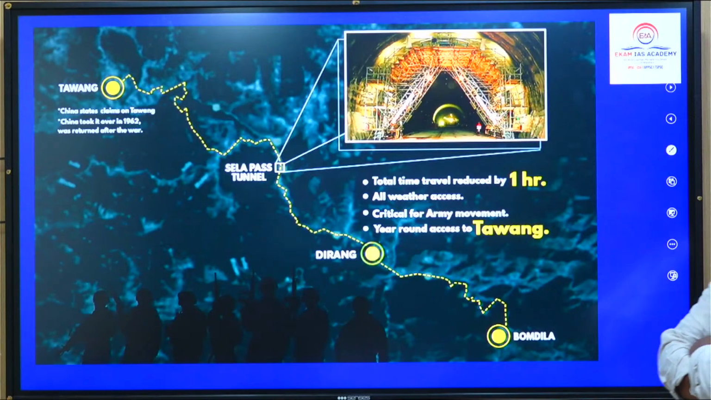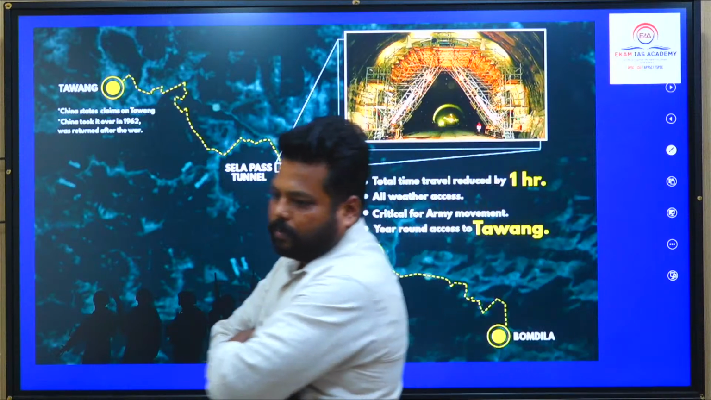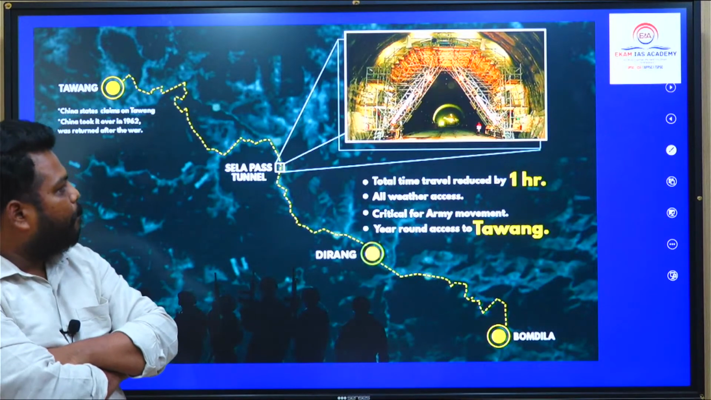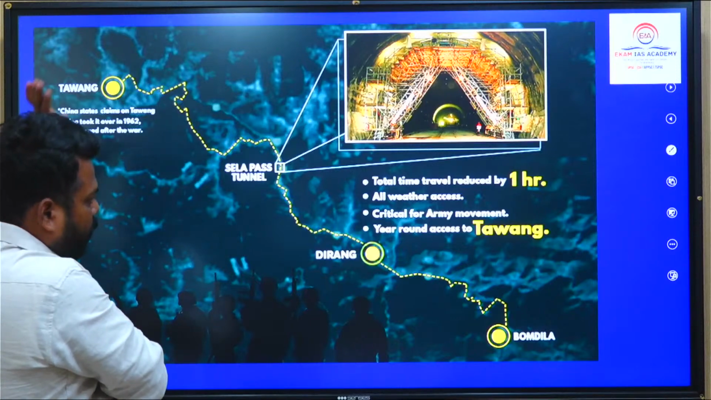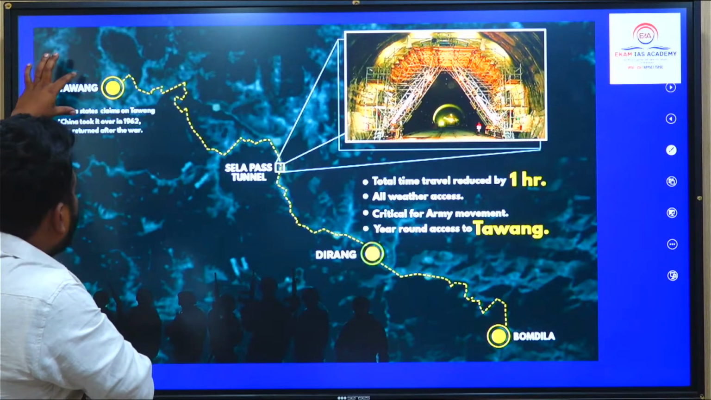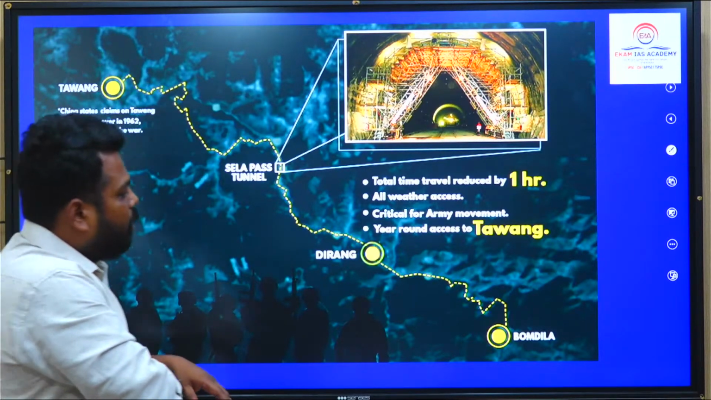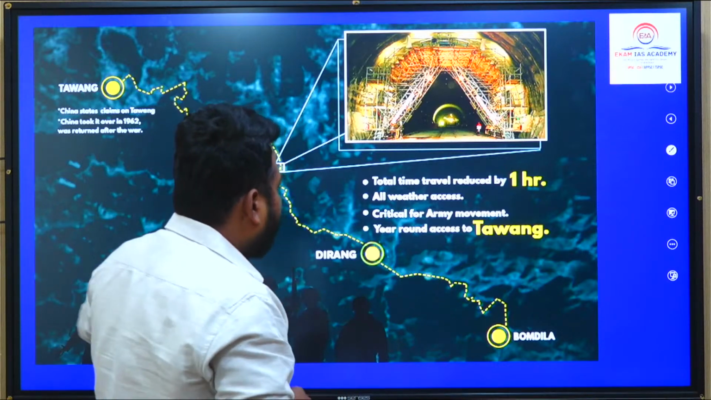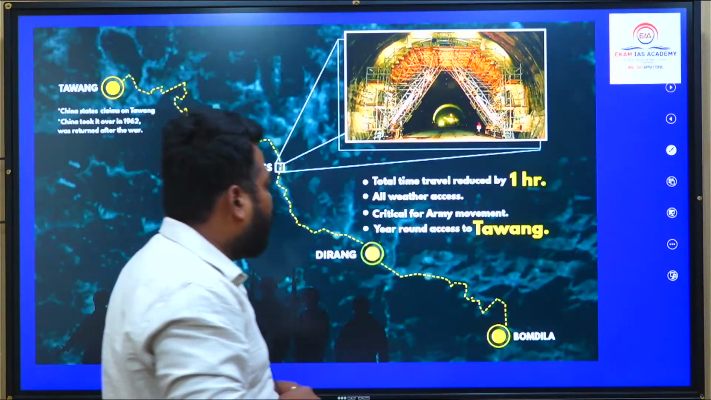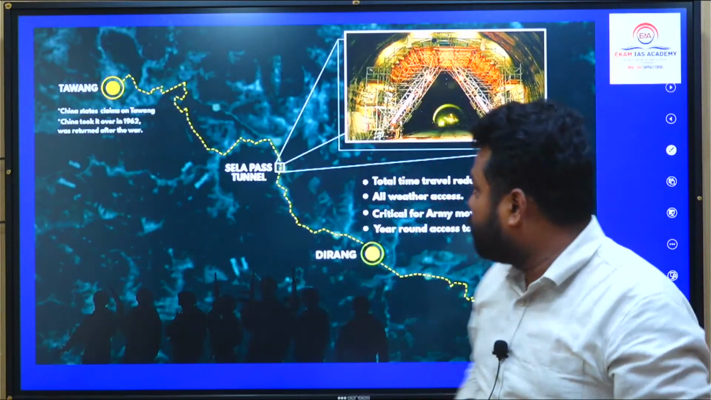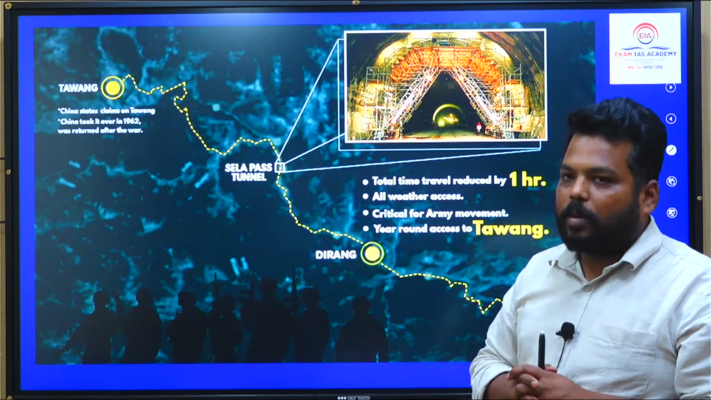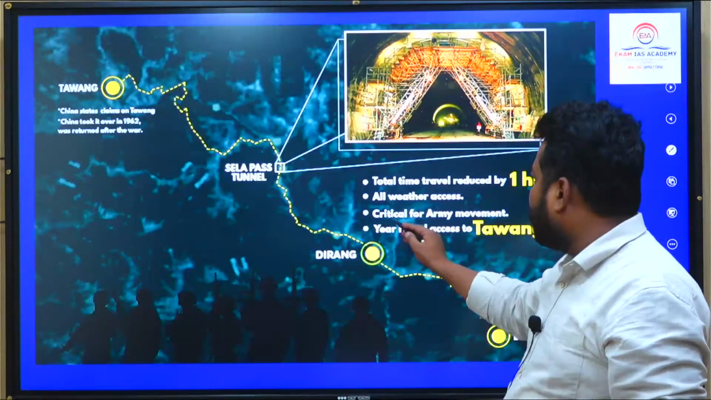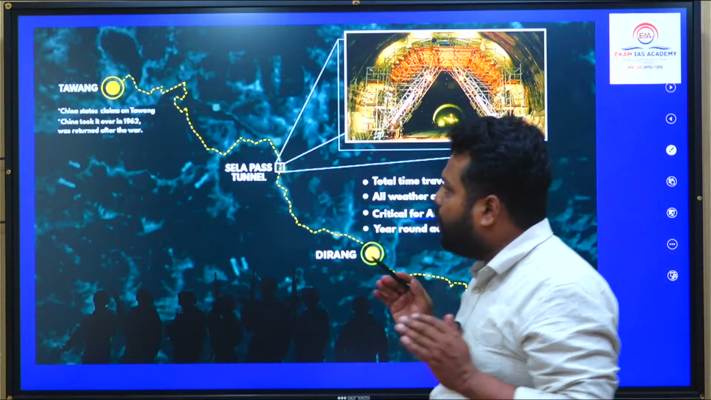And one particular aspect was in news. That is Sela Pass Tunnel. So which generally connects year-round access to this particular Tawang region. So from Bomdila, year-round access to Tawang. In all weather access, this particular tunnel is very important. इसको हम Sela Pass Tunnel बोलते हैं. Most importantly, it is critical for army movement.